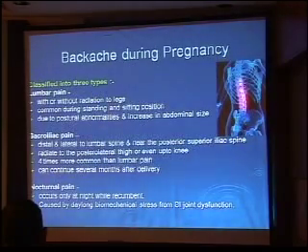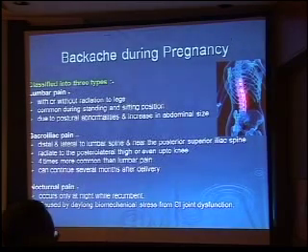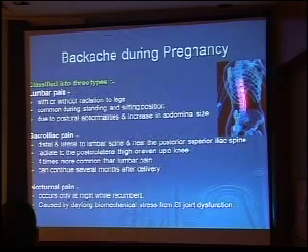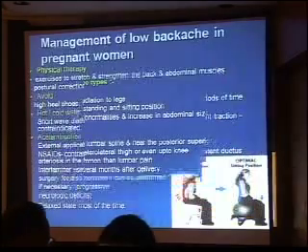Backache can be classified into lumbar pain, sacro-iliac pain and nocturnal pain. Lumbar pain may or may not radiate to the legs and is common during standing and sitting position, mainly because of the postural abnormalities. Sacro-iliac pain is over the spine and near the posterior superior iliac spine, and it may radiate to the posterolateral thigh. It's more common than the lumbar pain, and this type of pain can continue several months after delivery. Nocturnal pain is common when the patient is in the recumbent position and mainly because of SI joint dysfunction.